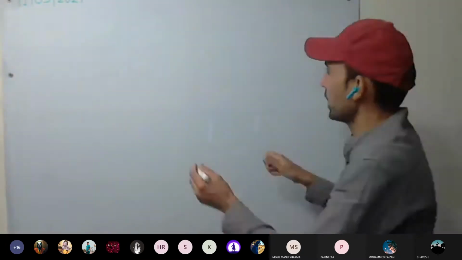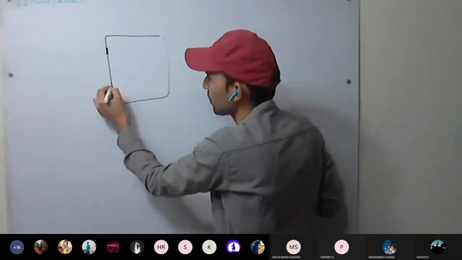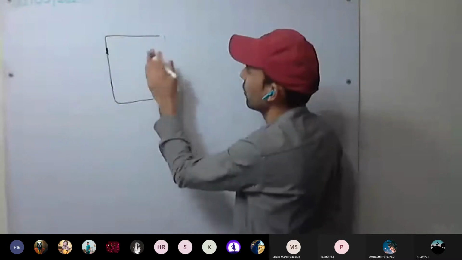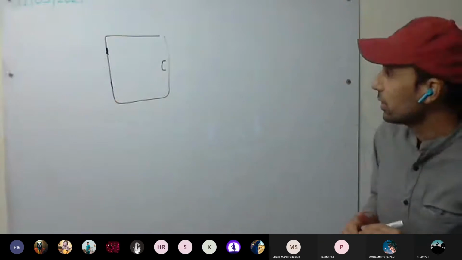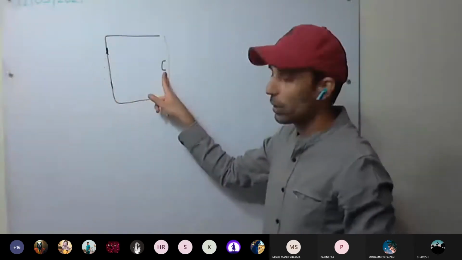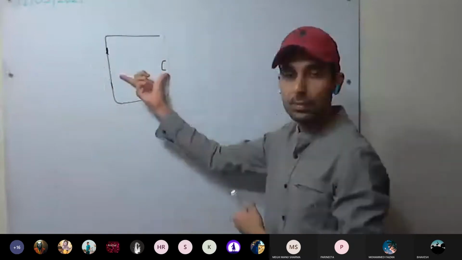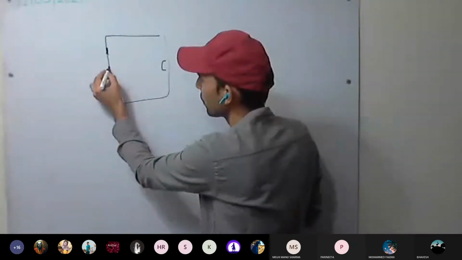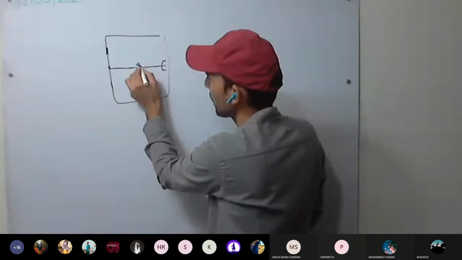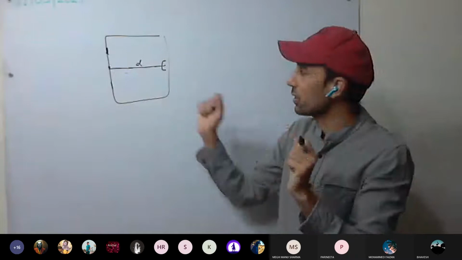For example, this is a door. Here are the hinges. This is the free end, and here the handle is provided. So how much force do you need to apply? Less force, you apply less force perpendicular. This is the maximum distance. The maximum possible distance the handle is provided away from the hinges. So the hinges act as the pivot, and this will be the perpendicular distance. The more the distance, the less force you have to apply to open.